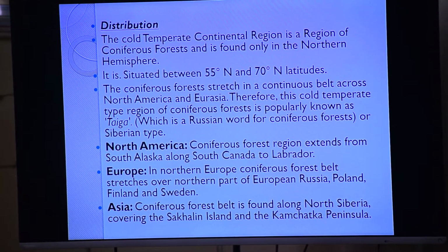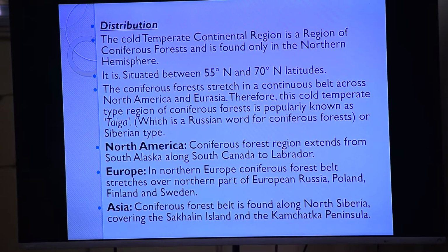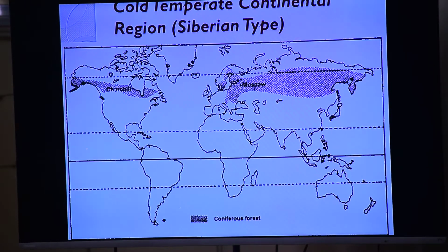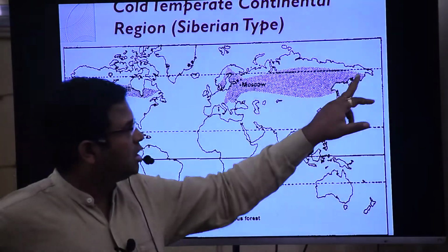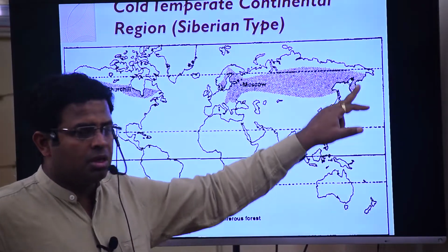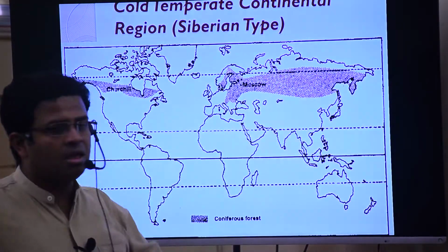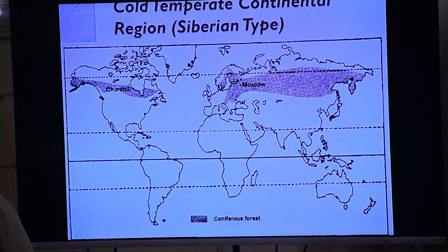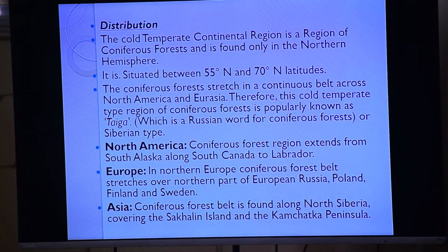So in northern Europe, the coniferous forest belt stretches over the northern part of European Russia, Poland, Finland, and Sweden. And then if we go to Asia, the whole of Asia north of Siberia is covered, and even the Kamchatka Peninsula and Sakhalin. Kamchatka Peninsula is covered up to here, and up to Sakhalin Island. And the Sakhalin Island, you know, is famous for oil deposits. So we have seen where it is distributed. Did you understand where this forest, this kind of Siberian taiga, is?